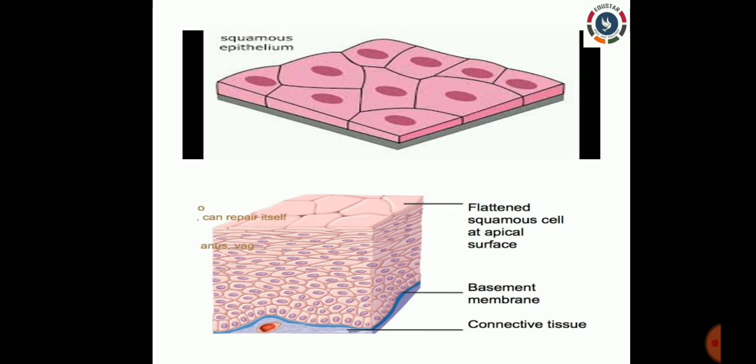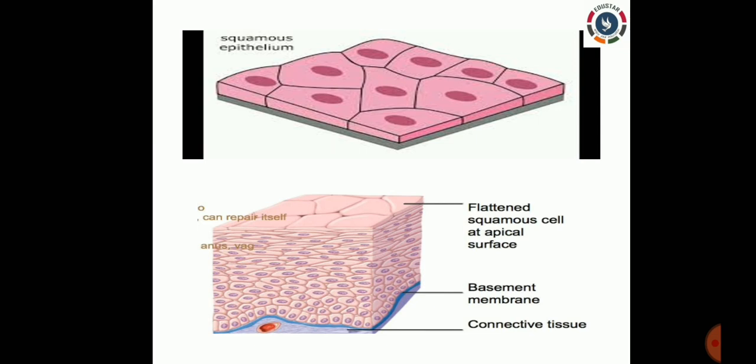If you see the second picture and the first picture, you can interconnect and relate them, because in the second picture you can see the same type of squamous epithelial tissue found here, where the layers of tissue are greater. So this is the only difference between these two tissues. Squamous epithelial tissue contains only one layer, but in the next picture, this epithelial tissue is called stratified squamous epithelial tissue.